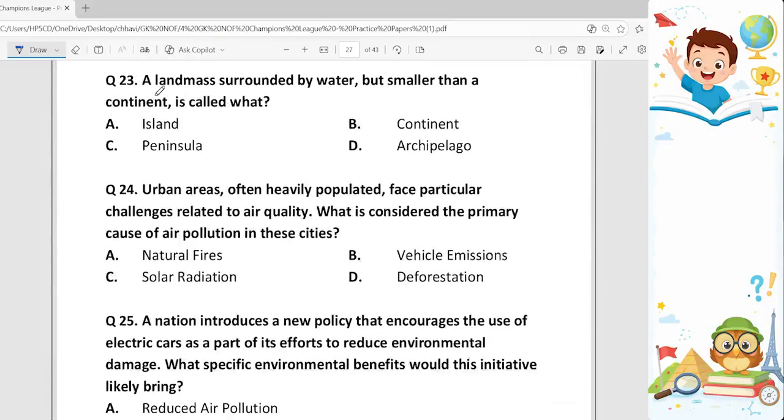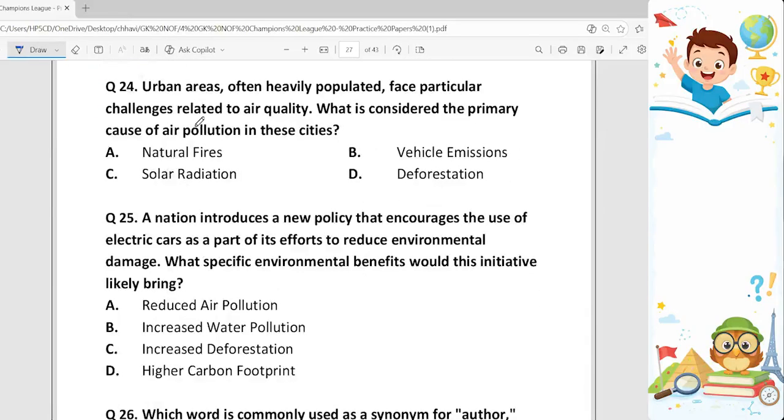Question number 23. A land mass surrounded by water but smaller than a continent is called what? Okay. I repeat, a land mass surrounded by water but smaller than a continent is called what? It is called island. Option A. 24th question.